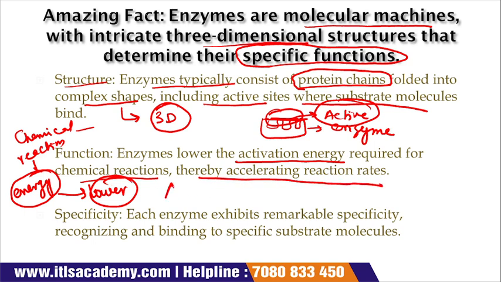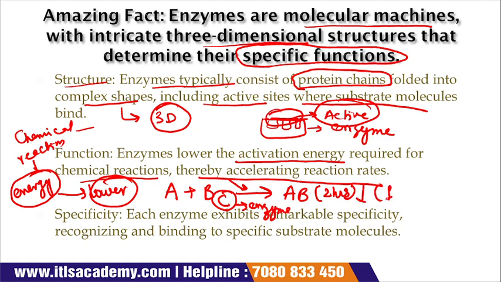Like suppose A plus B forms AB without the involvement of an enzyme, it takes 2 hours. Now we introduce enzyme C. C is any enzyme. Now what happened? This time decreases and becomes 1 hour. Okay, it is simply an example. And it also lowers the activation energy.